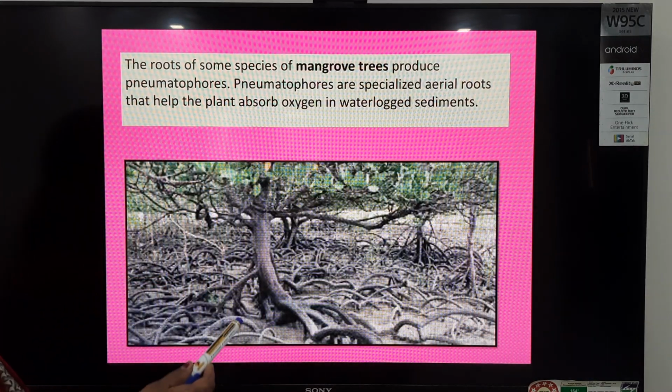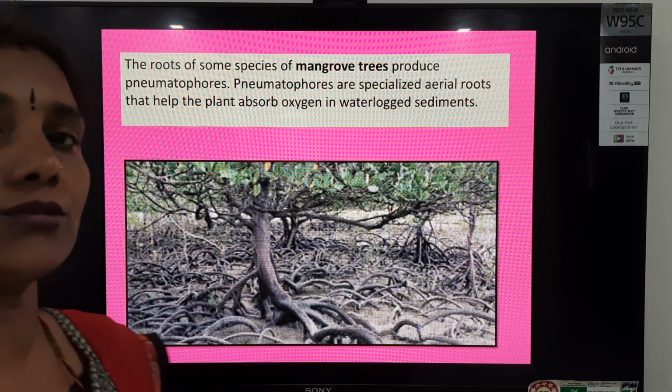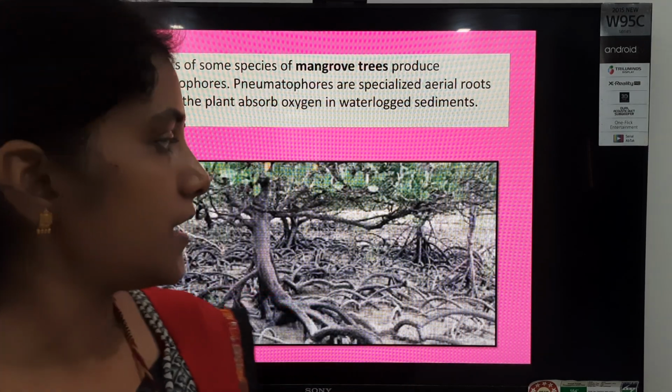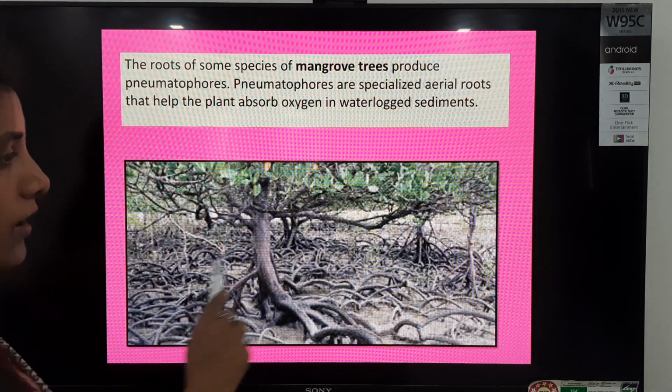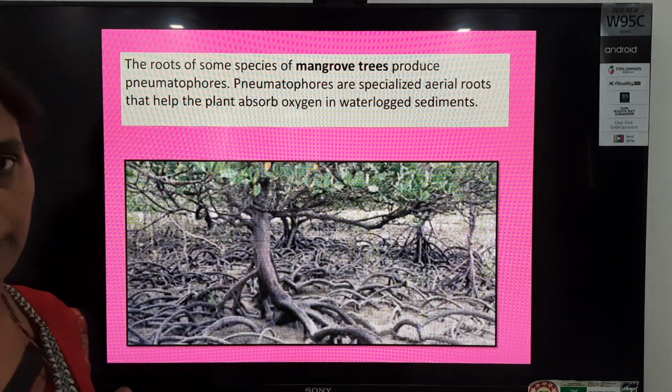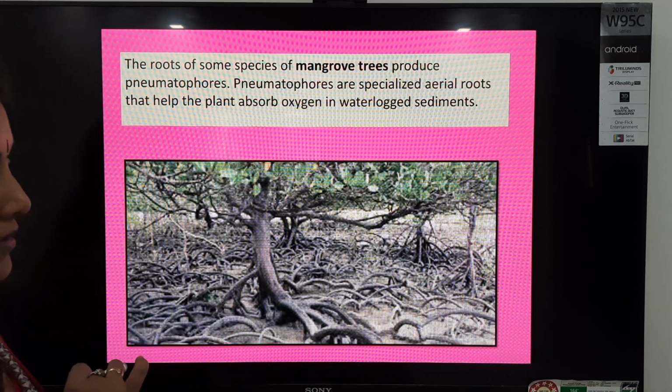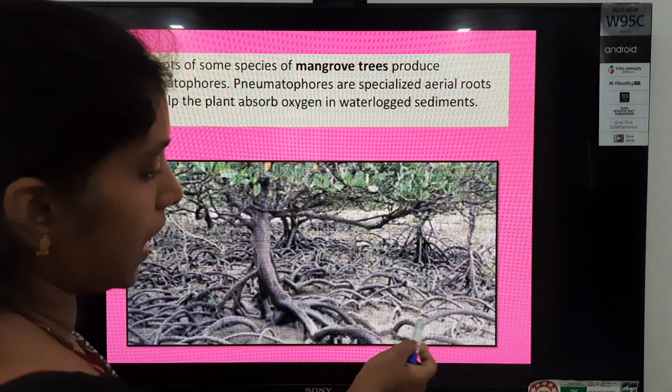Students, these are the mangrove trees, and where are they found? Where there is a lot of water, like the Sundarban area, students. And here all the area is waterlogged. Water is all around. So what will happen to the roots, students? The roots come out of the water.